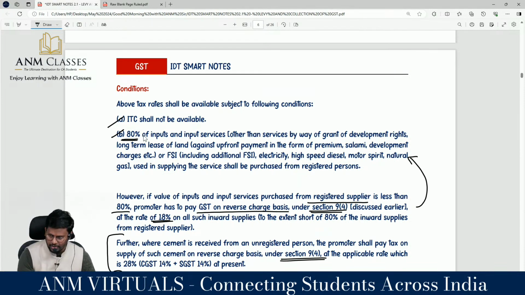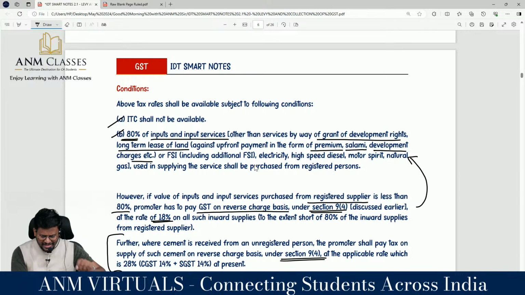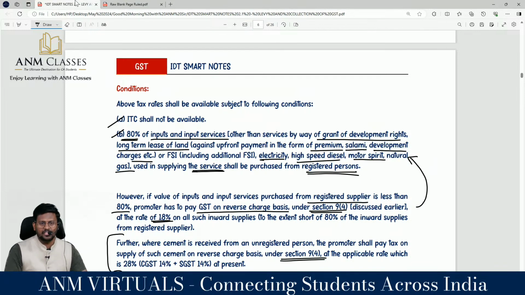Correct? Yes. Number 2, 80%. This is a condition they are framing. 80% of what and what? Other than services by way of grant of development right, long-term lease of land against upfront payment in the form of premium, salami, development charges, etc., or FSI, including TDR, or electricity, high-speed diesel, motor spirit, natural gas used in the supply, the services shall be purchased from a registered person.